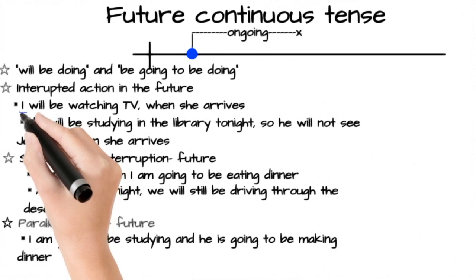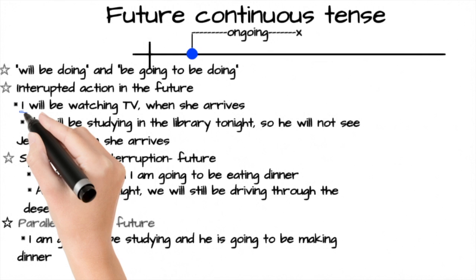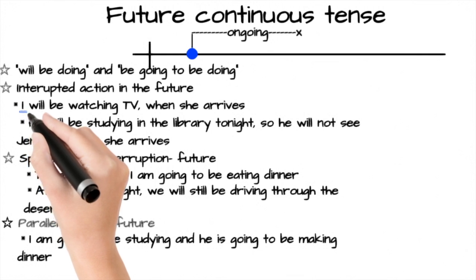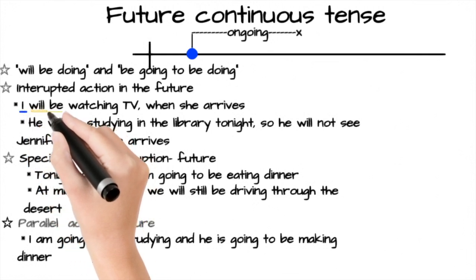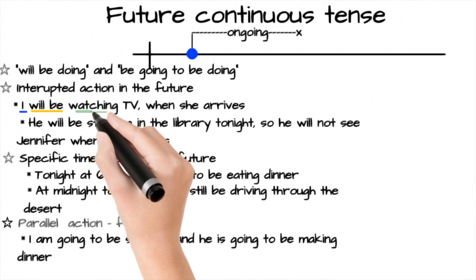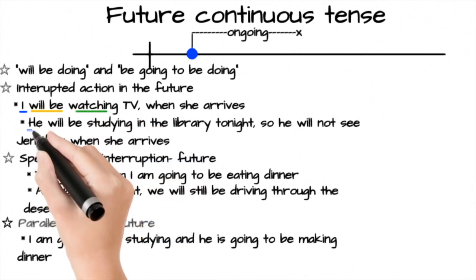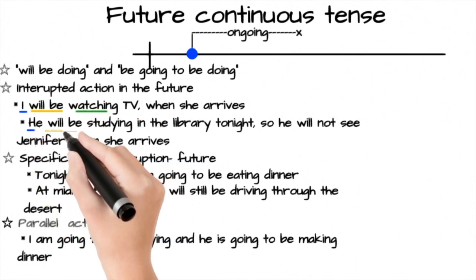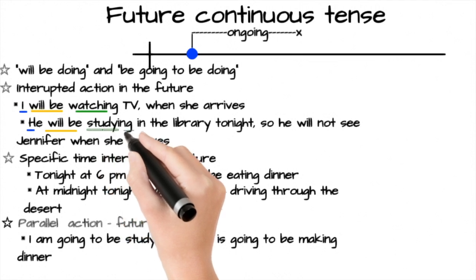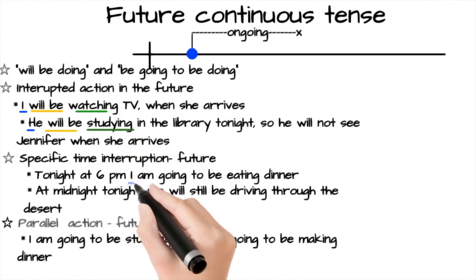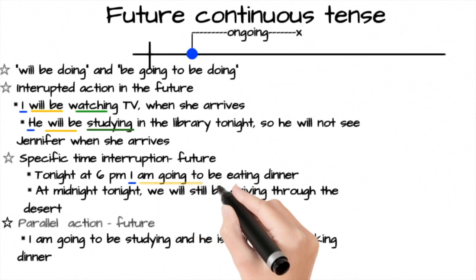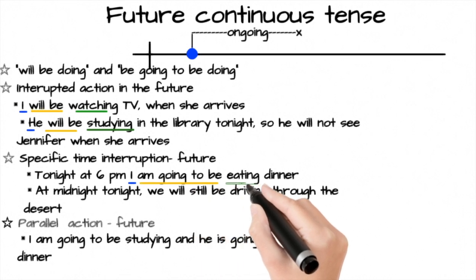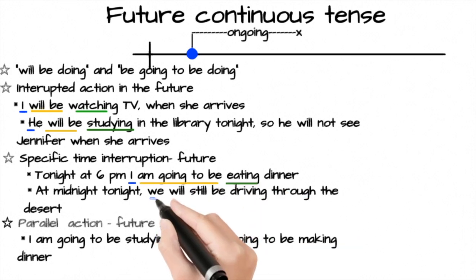So for example, in these examples, I is a subject, will be is helping verb, watching is an action verb. He is a subject, will be is helping verb, studying is an action verb. I is a subject, am going to be is a helping verb, eating is an action verb.